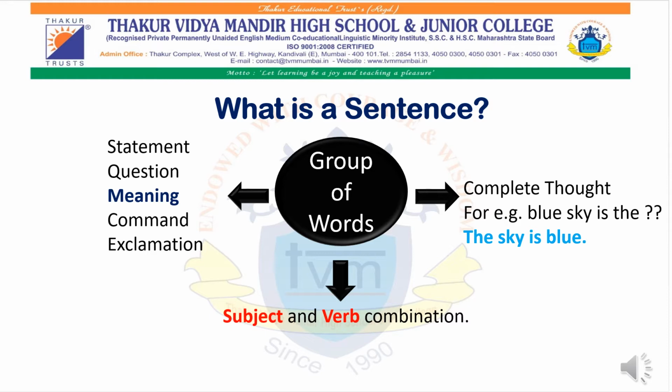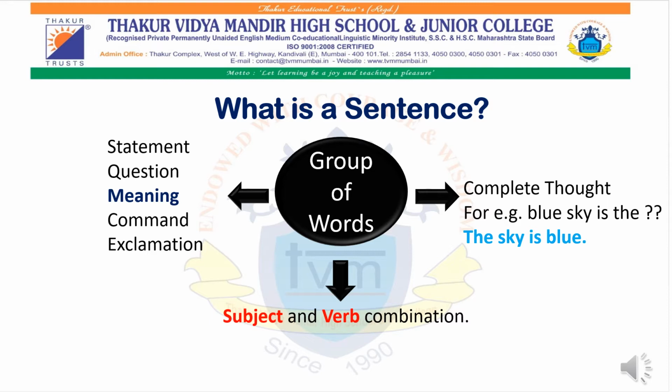Let's start with interrogative sentences. But before we start, let's understand the concept of a sentence. What is a sentence? A sentence is a group of words which makes complete sense, which has complete thought, and in that particular sentence, it is a combination of subject and verb as well.